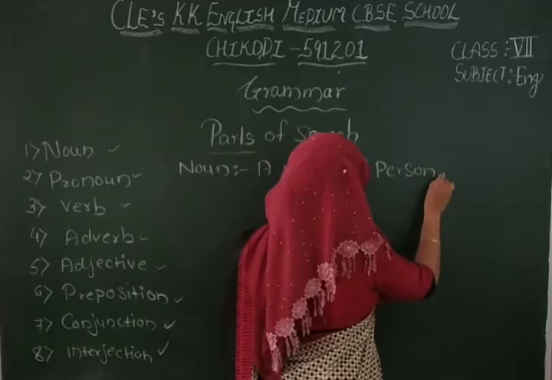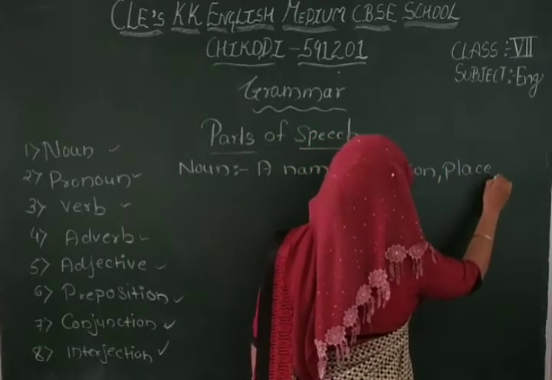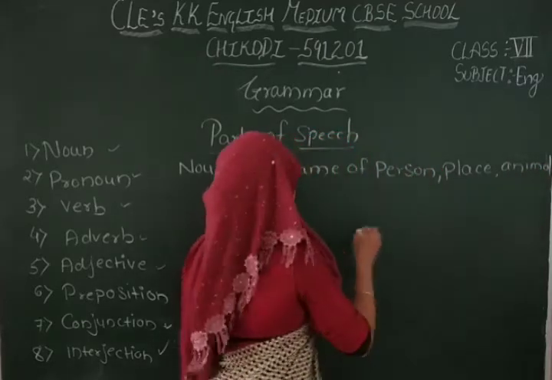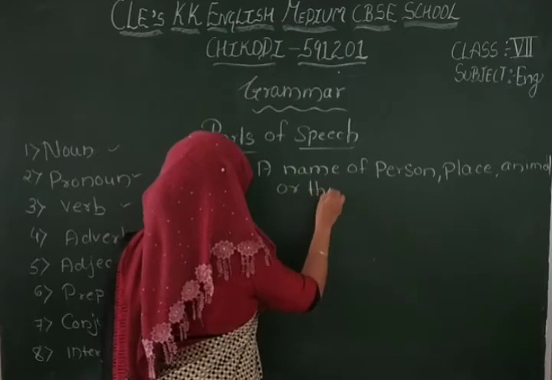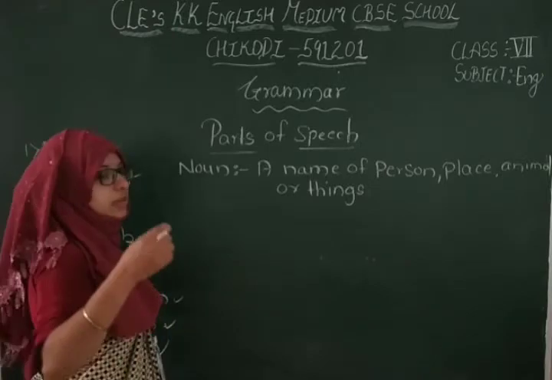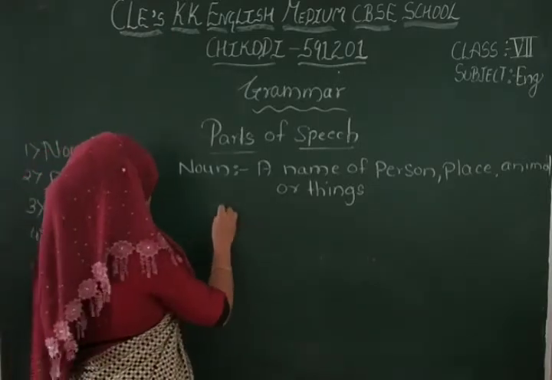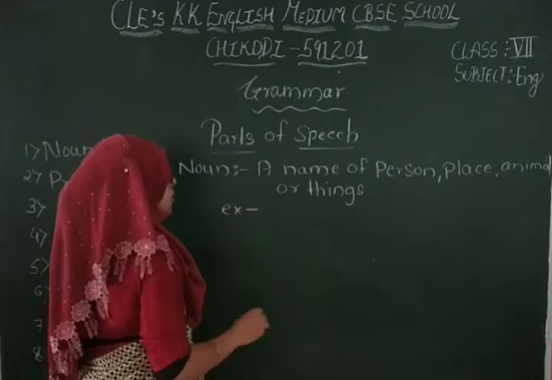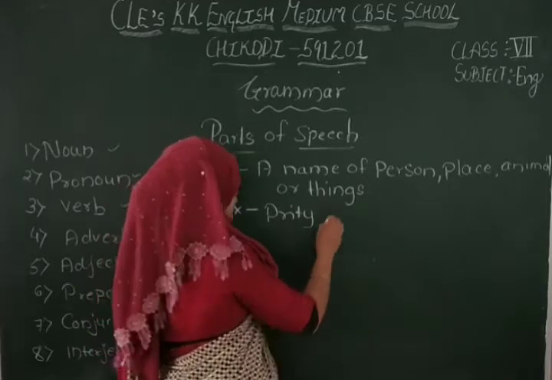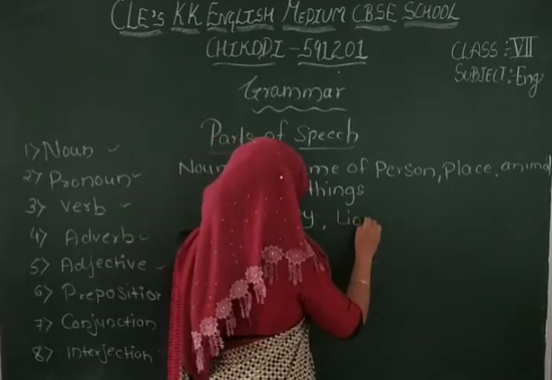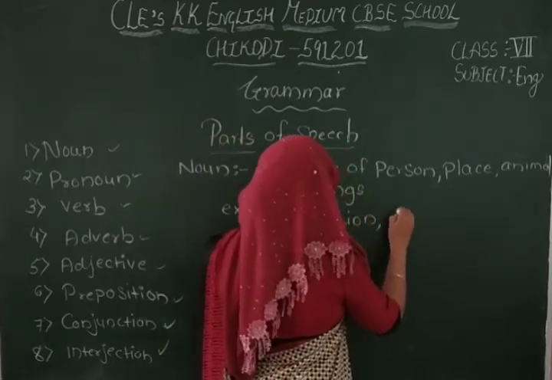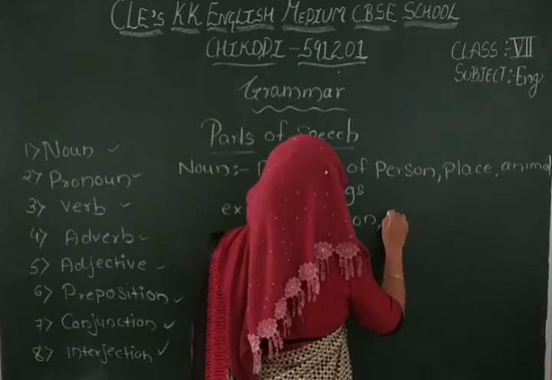person, place, animal. Yes, person, place, animal or things called as noun. Yes, noun is name of person, place, things and animal. For example, name of the person you can say that Preeti. Name of animal, just you can say that lion. Name of place, which is the name? Yes, you can say that any place like Belgavi.